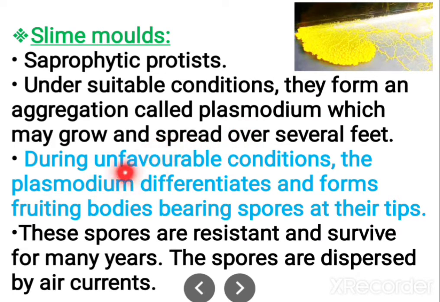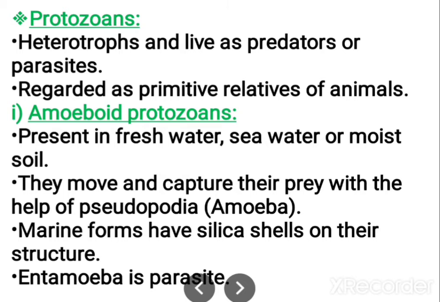During unfavorable conditions, this plasmodium differentiates and forms fruiting bodies, and they can form spores in the tips also. These spores are resistant and they can survive for many years, and they can be dispersed by air currents also. Next, let us study protozoans.